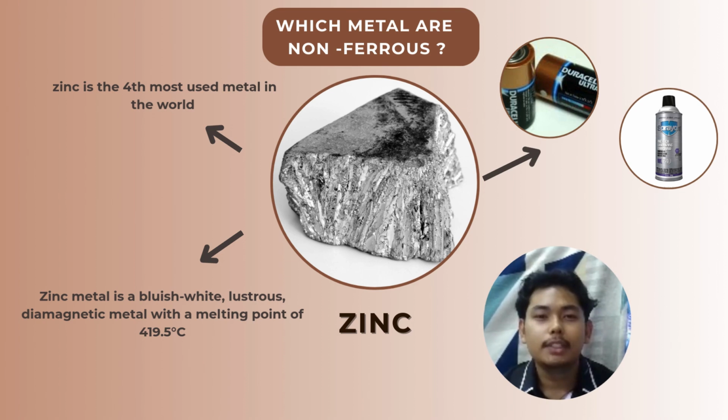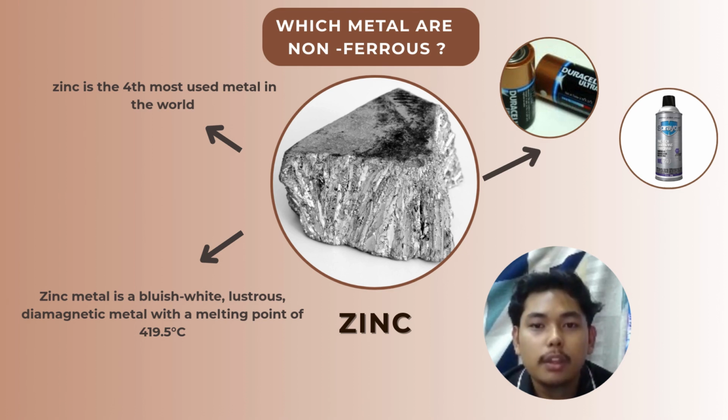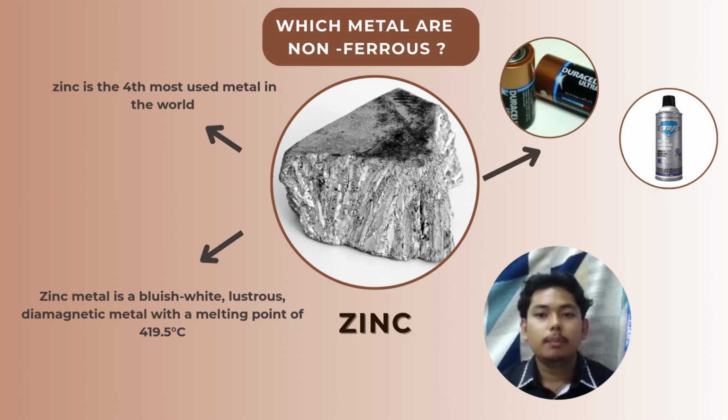Zinc is highly versatile and has some fascinating physical properties. It's got a bluish white shine, it's quite lustrous, and can melt at relatively low temperatures compared to other metals, which makes it easier to work with in manufacturing. Zinc can also be found in many everyday products. For example, the batteries we use in remote controls and flashlights often rely on zinc as a core component. It also appears in aerosol sprays, especially those used for metal protection or lubrication.